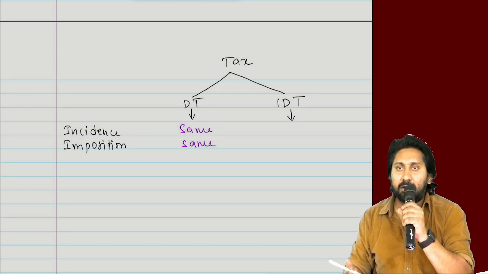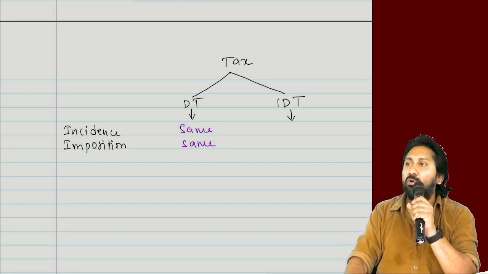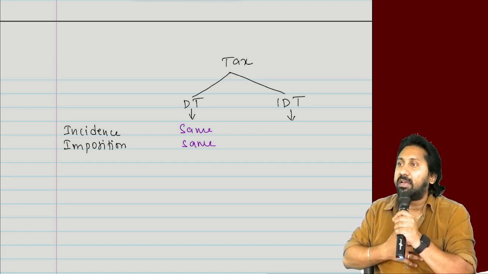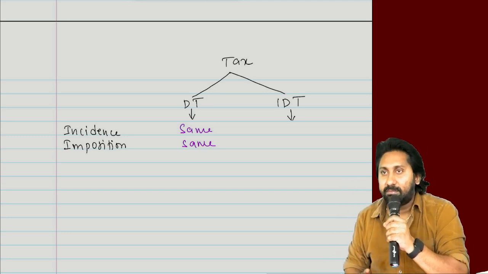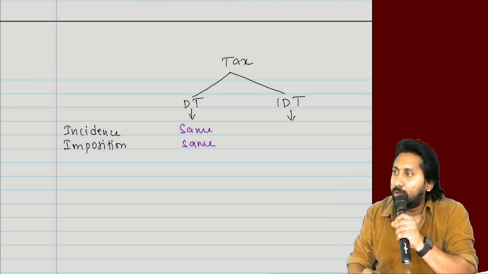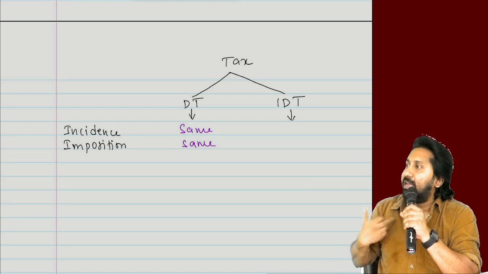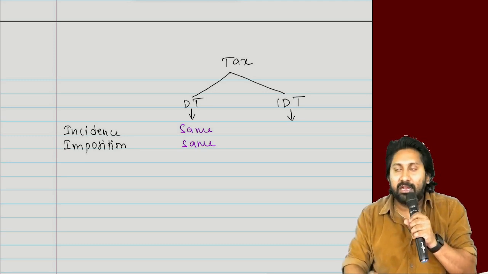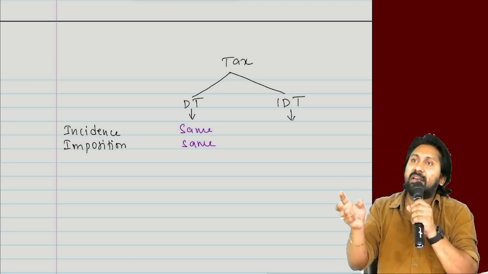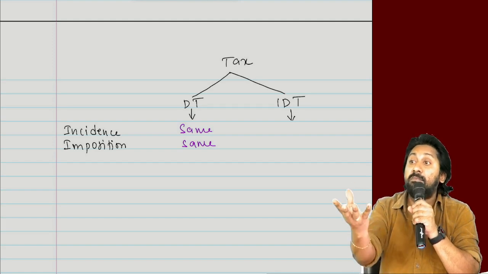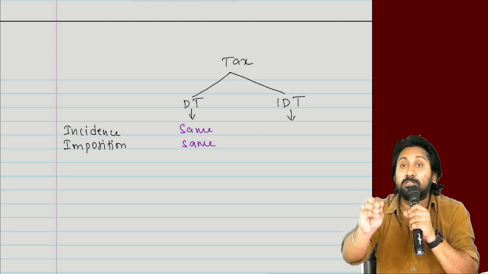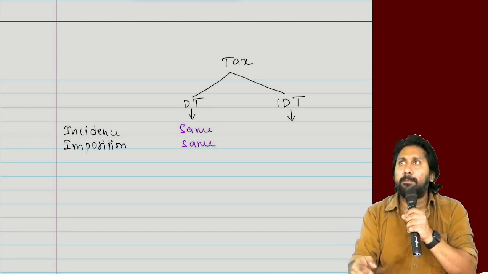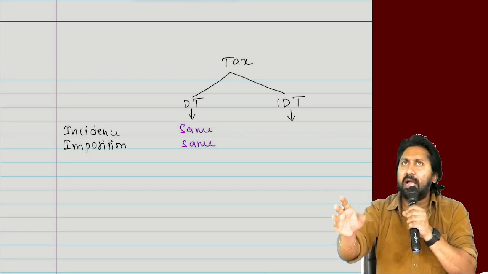So the popular direct tax in India is income tax. What is the main motive, and what is the incidence and imposition? If I earn the income, I will pay the tax. If you earn the income, you will pay the tax. If I earn the income, you will not pay the tax. Clear? The person who earns the income is the same person responsible for paying the tax. If you remember, I told you an example on day 1 or day 2, I think day 1 only.